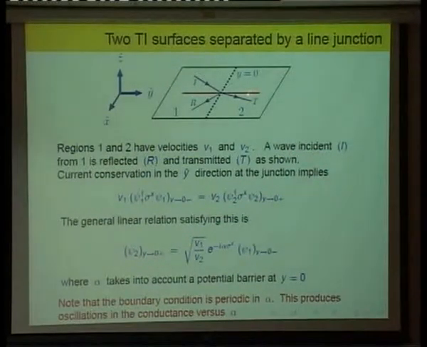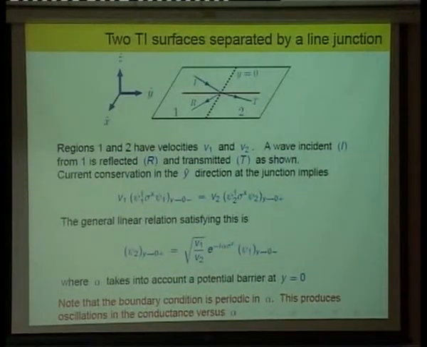Psi 2, the wave function just on the right side of the barrier, must be equal to psi 1 from the left multiplied by e to the minus i alpha sigma x. Now this alpha has the interpretation of the barrier strength. You can show this by taking a delta function barrier, the limit of the barrier width going to 0, so that the integrated strength is alpha. So the boundary condition you have to impose at a barrier is not really trivial. It corresponds to a rotation of the wave function around the x-axis, which is the axis along which the barrier runs.